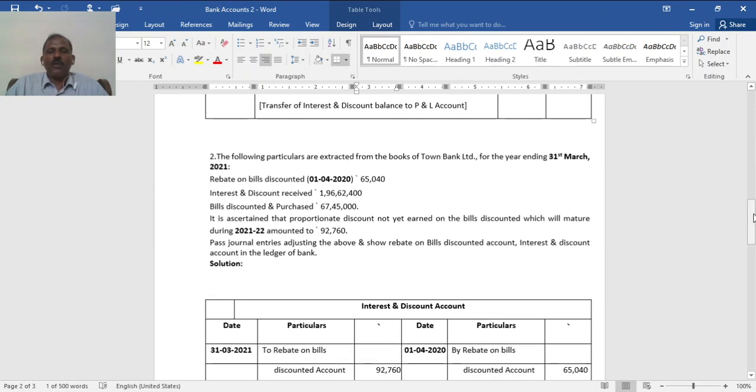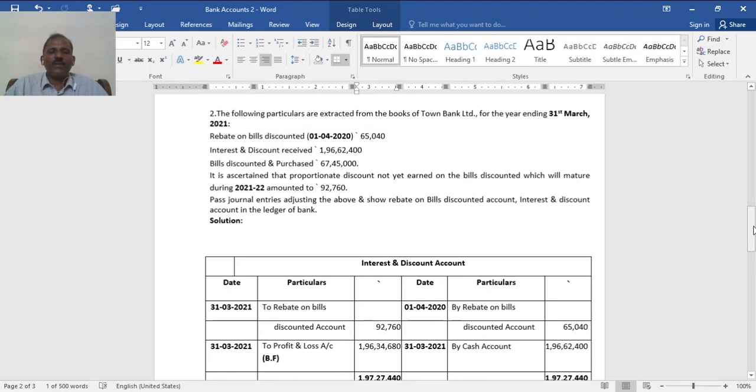Then problem 2. The following particulars are extracted from the Town Bank Limited for the year ending 31st March 2021. Rebate on bills discounted, opening, it is 65,040. Then interest and discount received during the year, 1,96,092 and 62,400. Bills discounted and purchased 67,000, for that discounted amount, not the bills discounted. You see, on that percentage you need to calculate. It is ascertained that proportionate discount not yet earned on the bills discounted, which will mature during 2021, is 97,000. This has to be deducted. Pass journal entries and show the rebate on bills discounted and interest and discount.